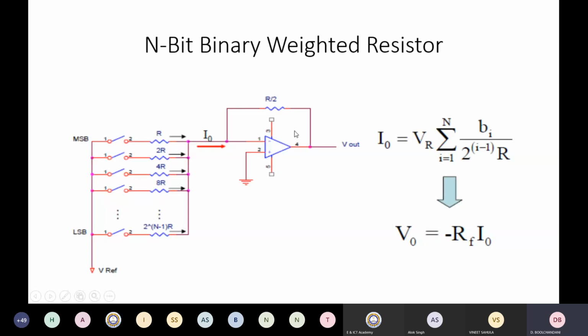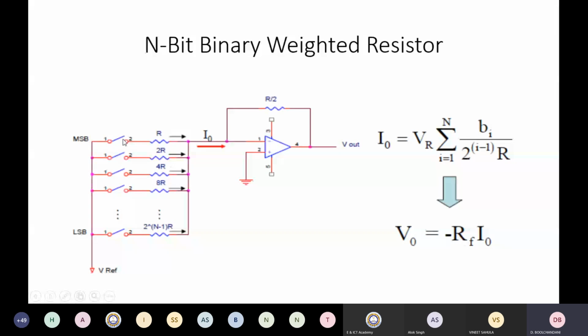This is an op-amp circuit connected in an inverting configuration, and the amount of current that flows here will depend upon the digital inputs.